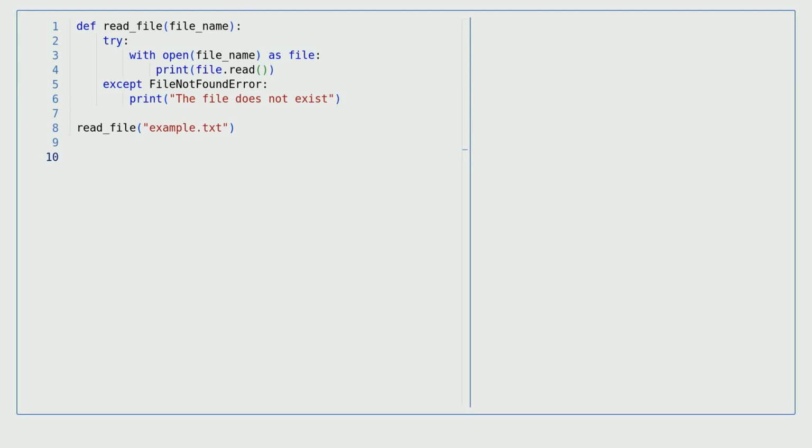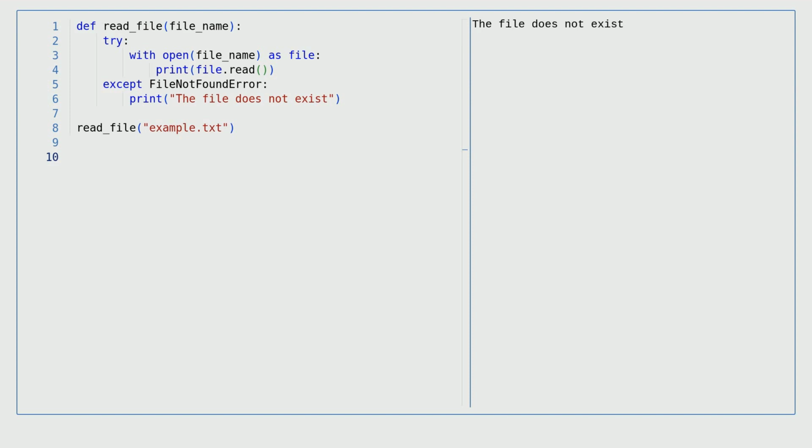Now, we are calling the function and passing the name of the file we want to read. If example.txt exists in the same directory as this script, the content of the file will be printed. If not, "the file does not exist" will be printed. Since example.txt does not exist, our function caught the file not found error and printed "the file does not exist." This is a clear demonstration of the EAFP principle.